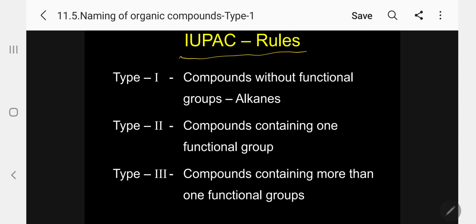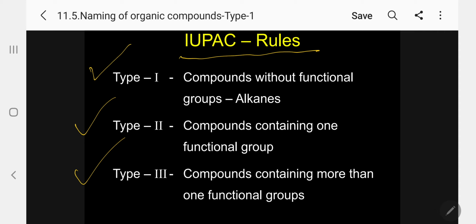Now, IUPAC rules. Kindly follow, my dear students. I am going to classify organic compounds into 3 types. I am going to follow the rules, but no books will give it like this. Because of my teaching experience, I am doing this to simplify it so that students understand easily. What way will I classify? Type 1, type 2, type 3. If you refer to any book, it will not be like that. This is for your understanding.